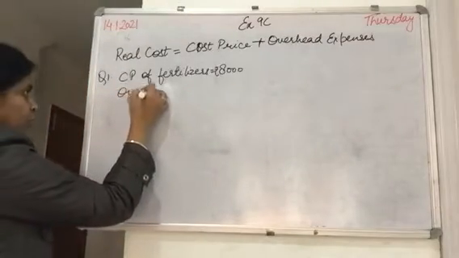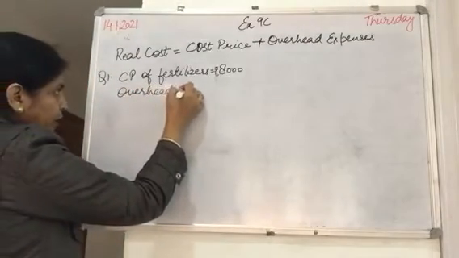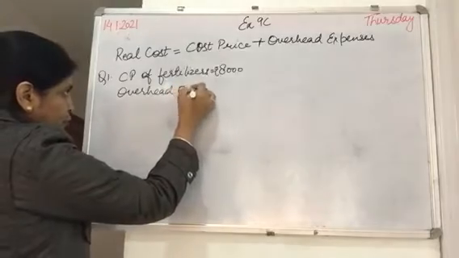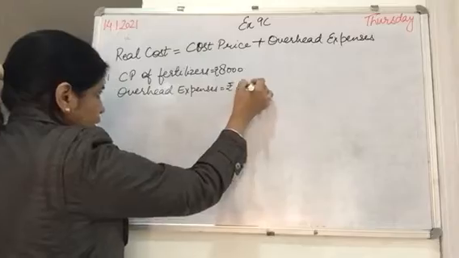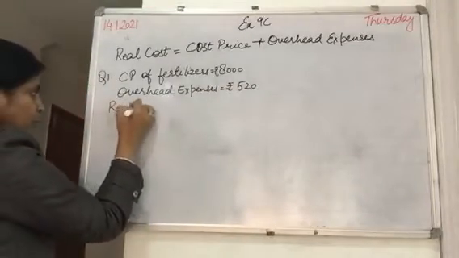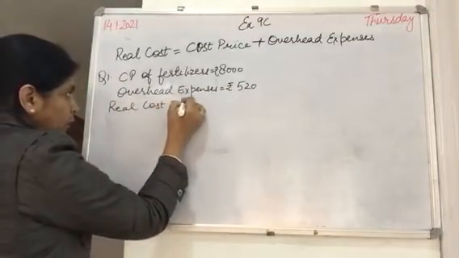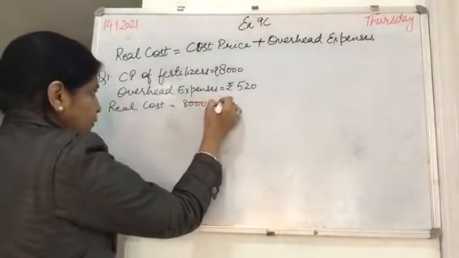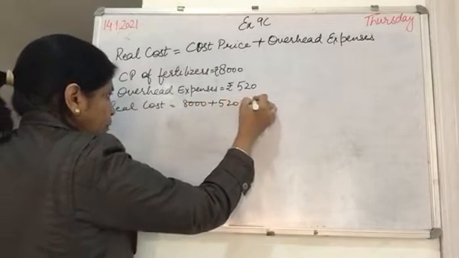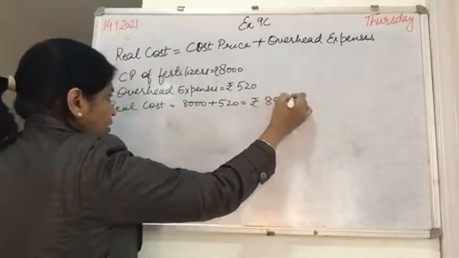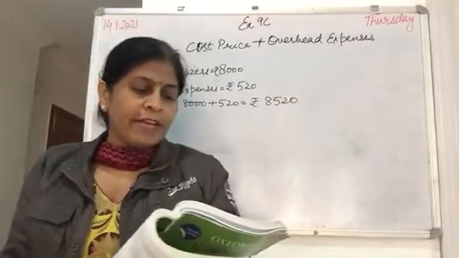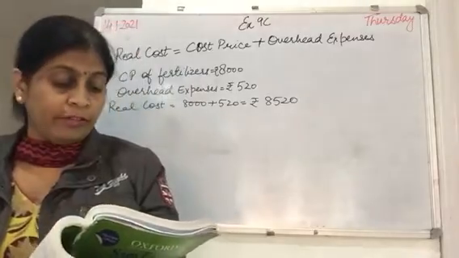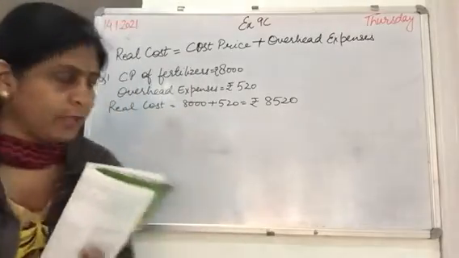So transportation here is overhead expenses, which is rupees 520. So real cost will be 8,000 plus 520, is rupees 8,520. Yes.